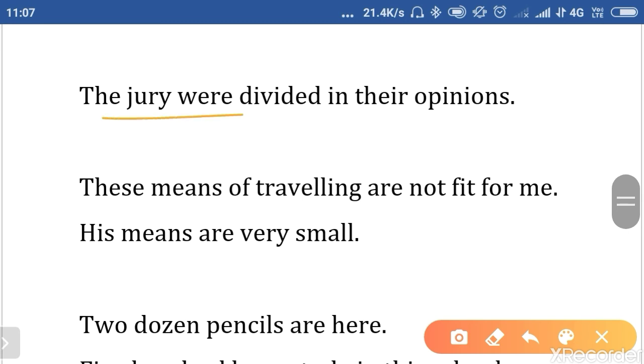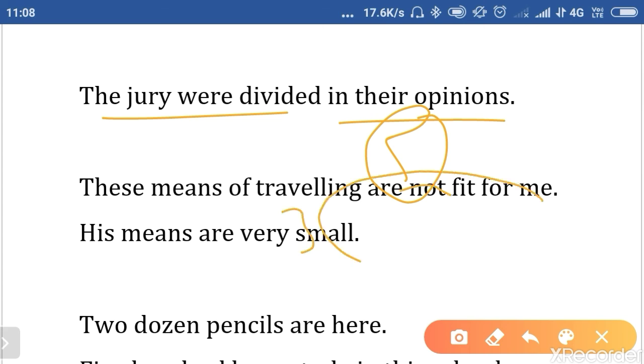Now, the jury were divided in their opinions. Very important, and you might have understood already. For example, five judges are there. They had different opinions, for example three opinions. So we take it in the plural sense. The jury were divided in their opinions. However, if they are unanimous in their opinion, then a singular verb will be used. For example, the jury was unanimous in its decision.